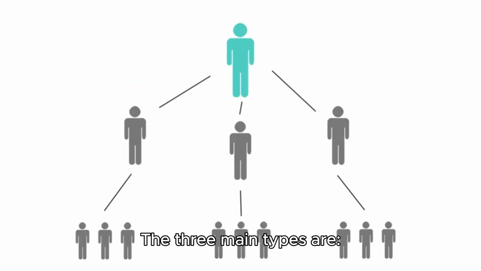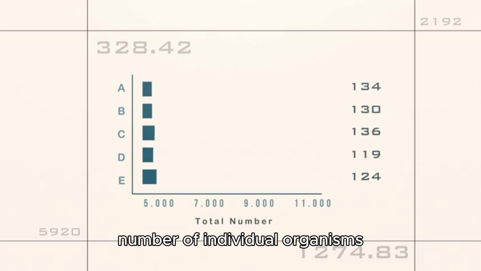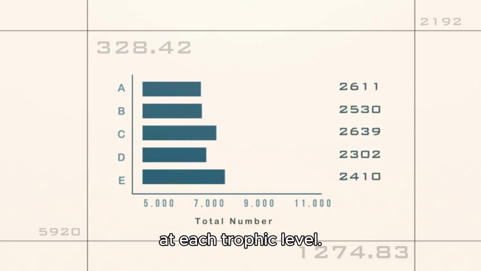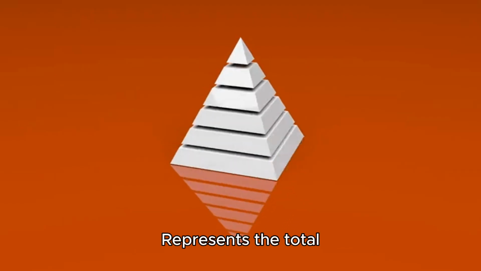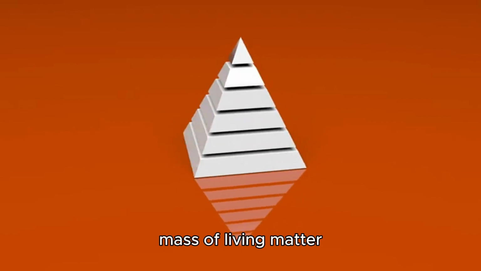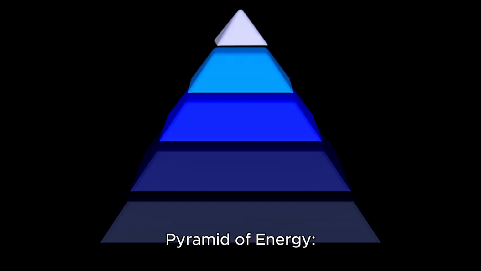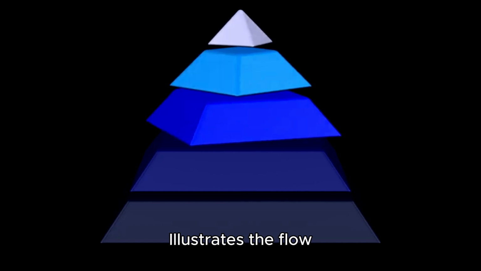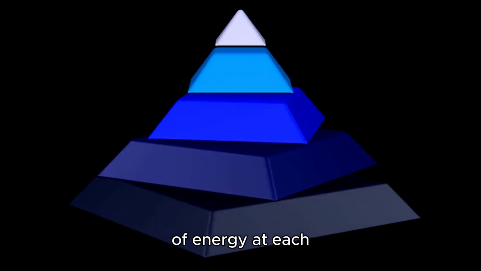The three main types are: pyramid of numbers, which shows the number of individual organisms at each trophic level; pyramid of biomass, which represents the total mass of living matter at each level; and pyramid of energy, which illustrates the flow of energy at each trophic level.